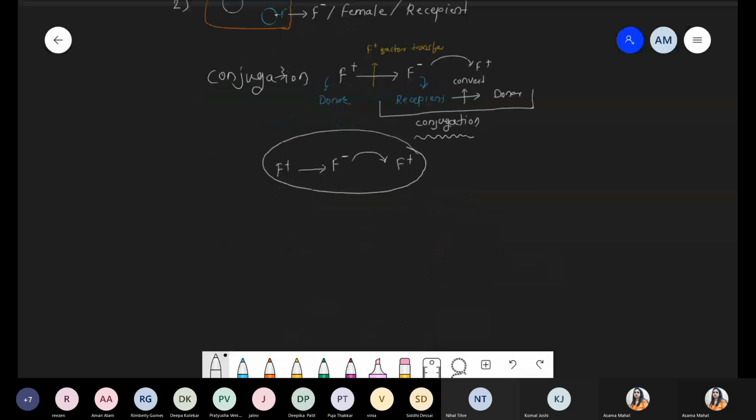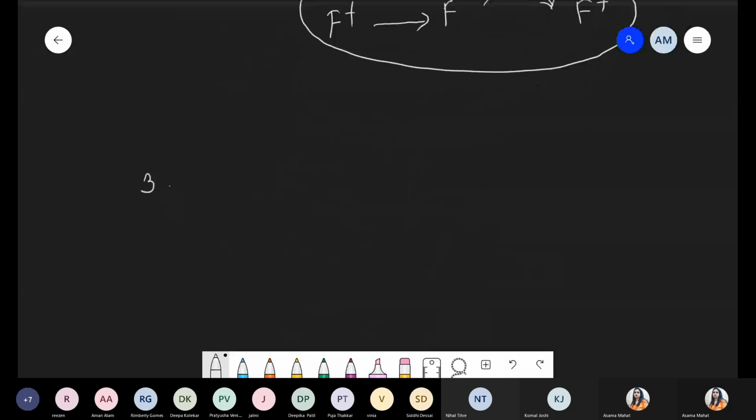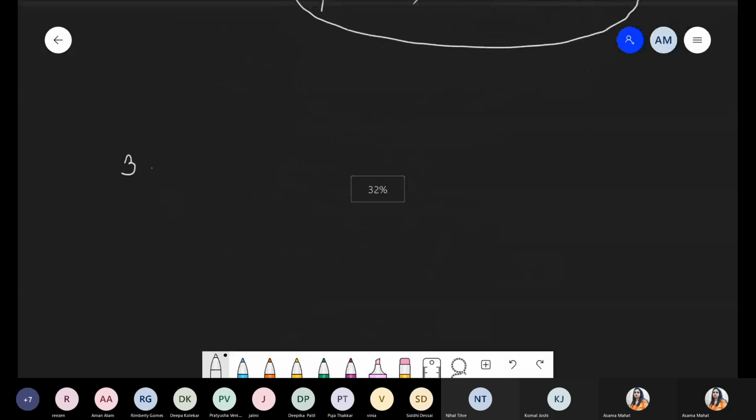Now I'm talking about the next scenario, the third diagram, that is integrated plasmid but with fertility factor. Suppose this is the bacteria. The bacteria has the sex pili. So definitely sex pili will be present, which means the F plus factor is also present.